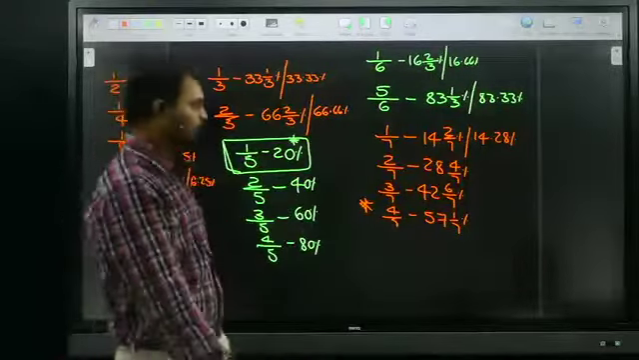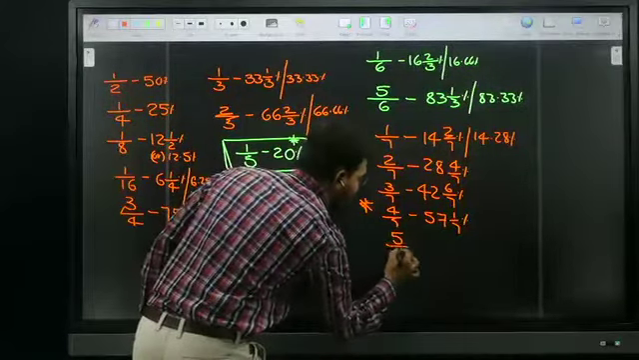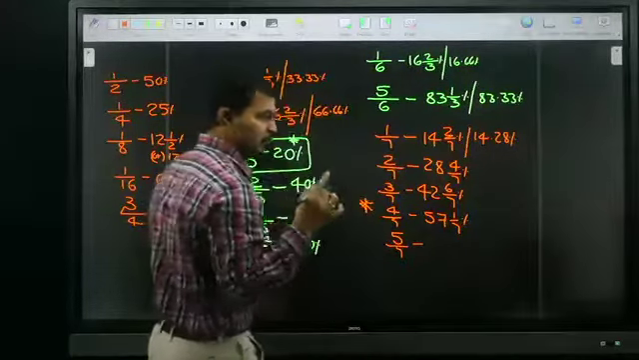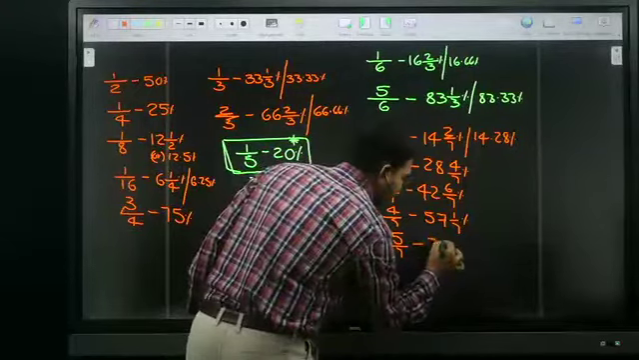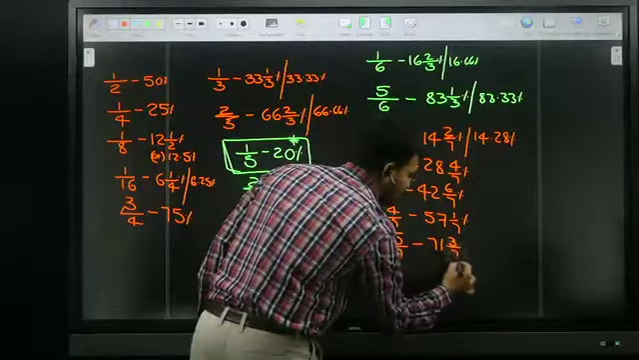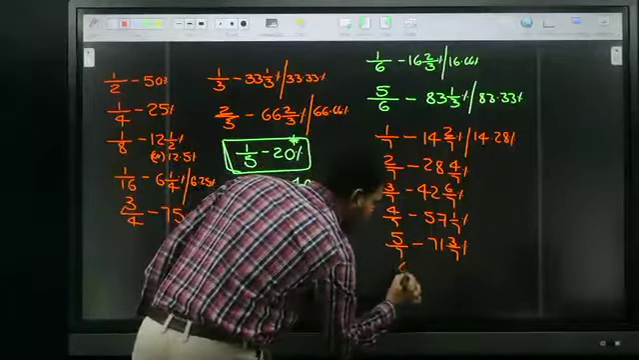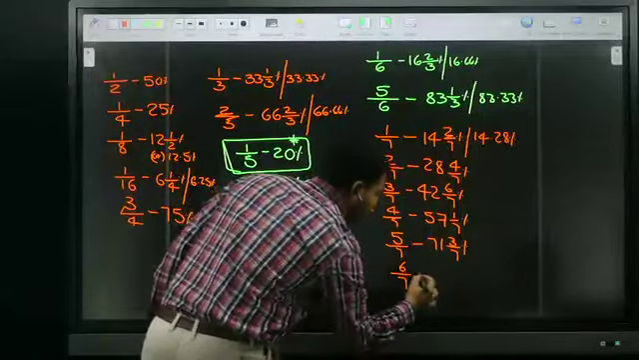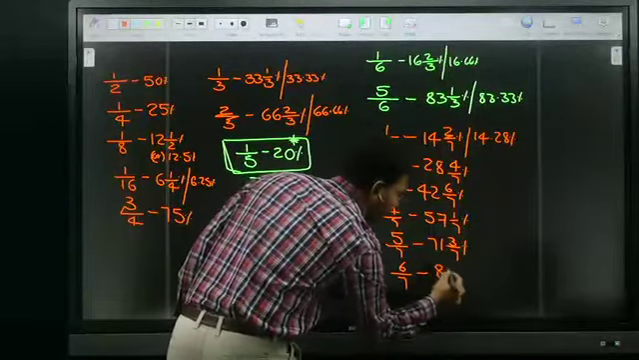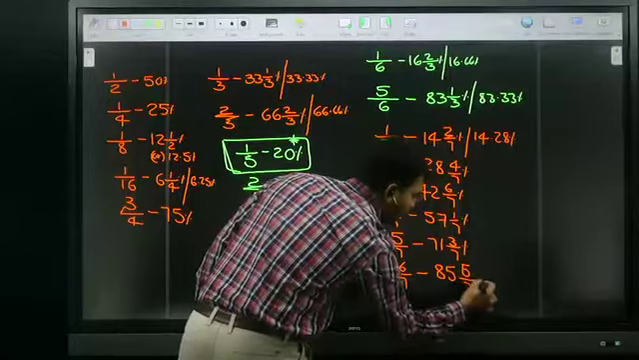Next, 5 by 7. Now tell me, 14 5s is how much? 70. Plus 1 is there, so 70 plus 1 is 71. Every time 2 is added to the numerator, 71 3 by 7. Now I need 6 by 7. 6 by 7 is nothing but 14 6s are 84, plus 1 is there, and every time 2 is added to the numerator, 85 5 by 7.